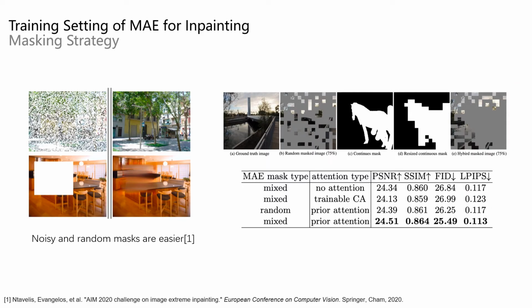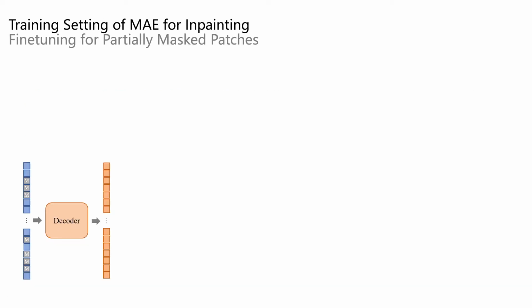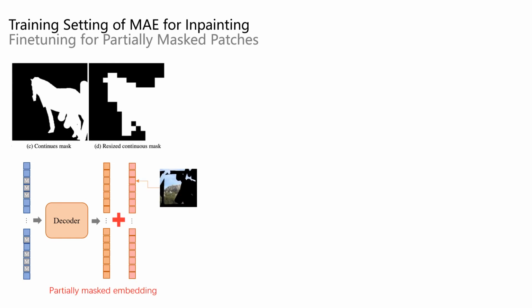First, the random mask used in standard MAE is not amenable to inpainting. Because the random noise mask is too easy to inpaint, and we usually encounter a large continuous mask during inpainting. So, we blend continuous mask and random mask, while the total mask rate remains at 75%, and the mixed masking strategy can improve the learning of prior attention. Besides, MAE takes 16 times 16 tokens as input, so masks have to be enlarged as they are downsampled to 16 times 16.